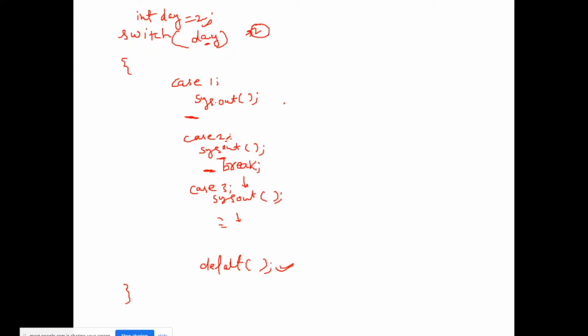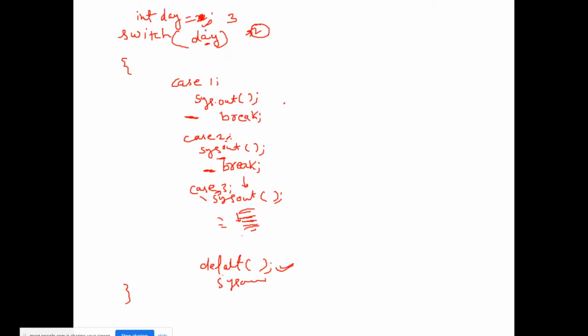Wherever it will find the break, the code execution will stop from there, right? And it will come out of the switch case, right? I hope I am clear, right? Suppose here I use break and I give a condition. Here I don't give 2, I directly give 3. So it will directly come to the case 3, but after case 3 there is no break. Suppose sys out is here, then it will print case 3 line of code, whatever the line of code written over here, and if there was no break it will come to default.